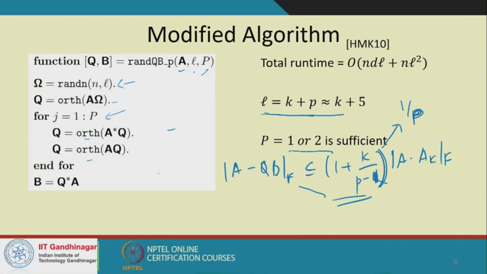This small p is something like 5, which extends the size of the random matrix, and this capital P gives the number of iterations. So I get the 1 by capital P power of this error factor, which means I make it closer to 1. This is really a practical algorithm, and it's been implemented in MATLAB and also several libraries are available.